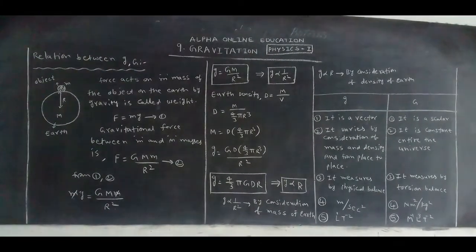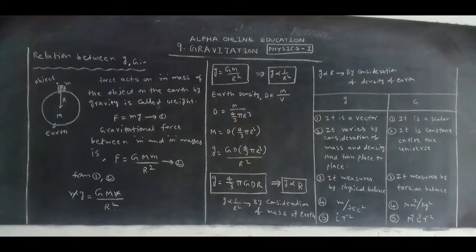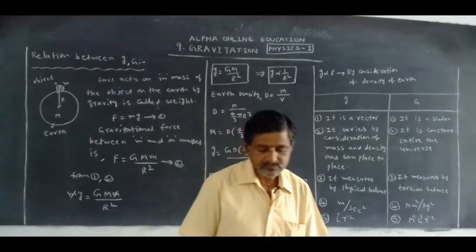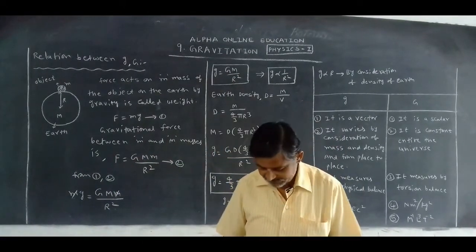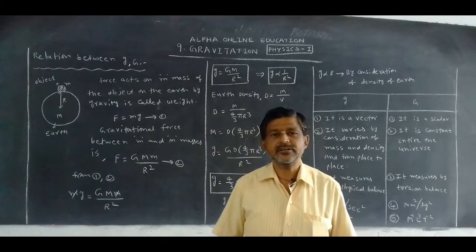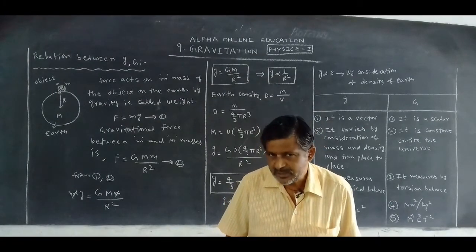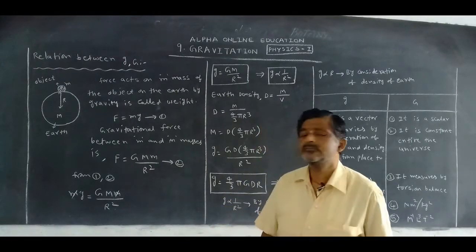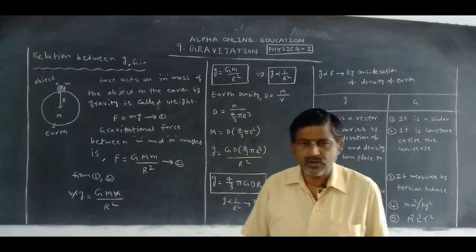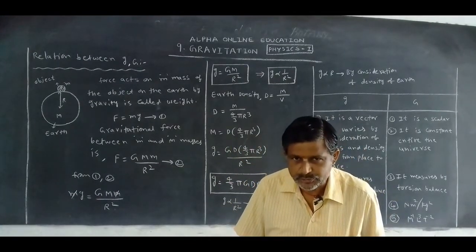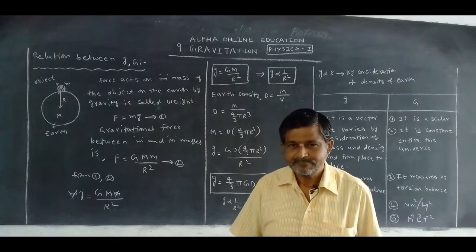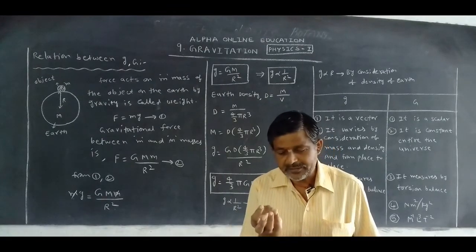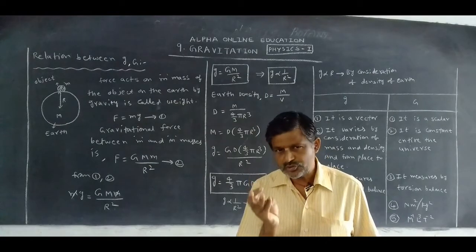The uniform acceleration of a freely falling body is called acceleration due to gravity. This term we discussed in the third chapter, motion in a straight line, fourth chapter